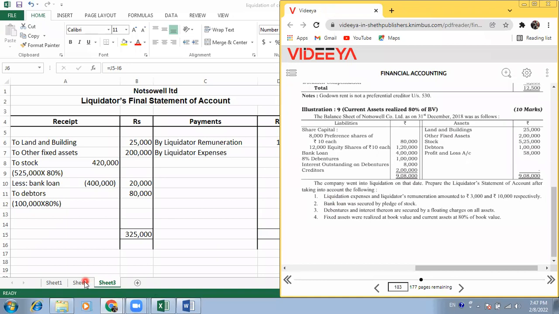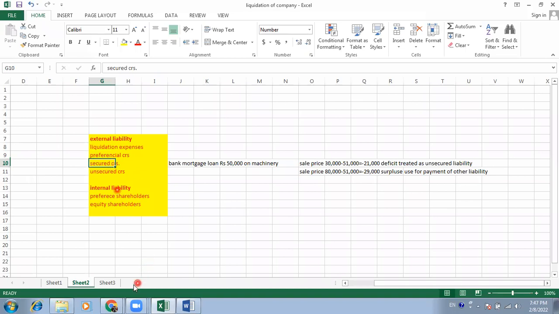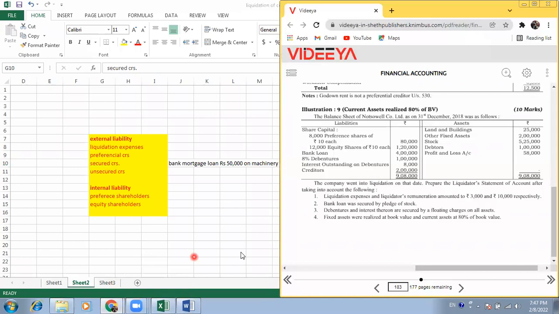Then you can see here, what is the next in preference? Preferential creditors. No preferential creditors. No outstanding salary, workmen's compensation, or other taxes are there. Government taxes are there. So no preferential creditors in this case. Next, go to secured creditors. Find out the secured creditors. Are there any secured creditors?